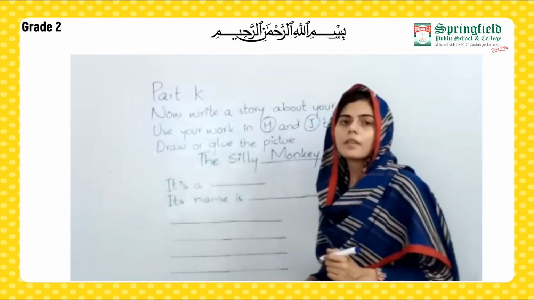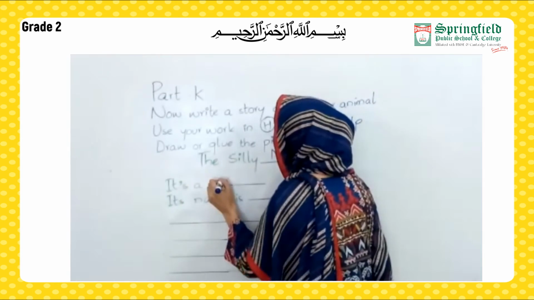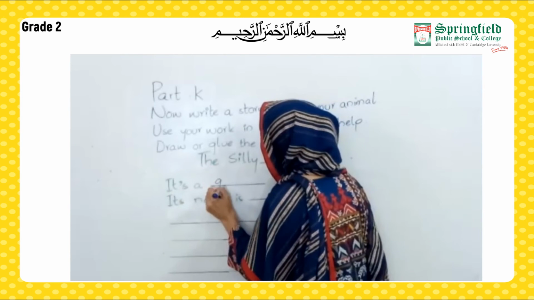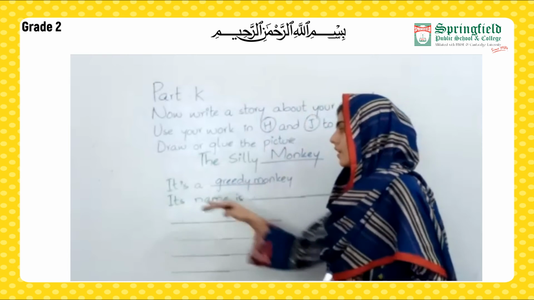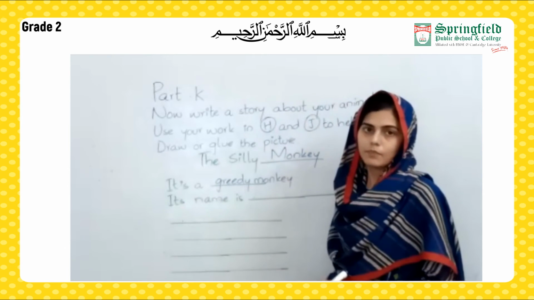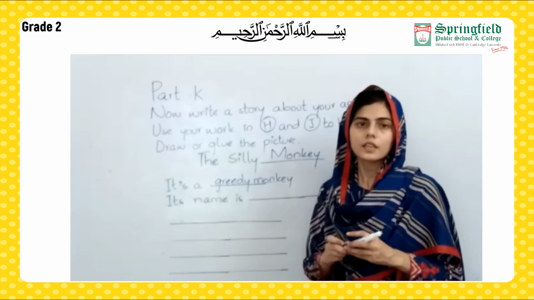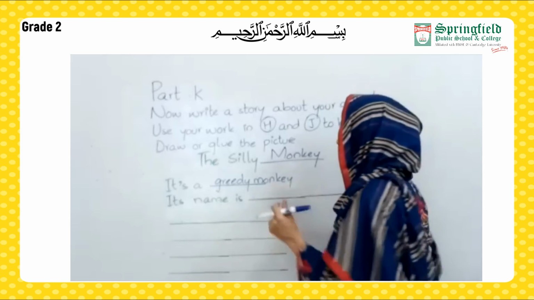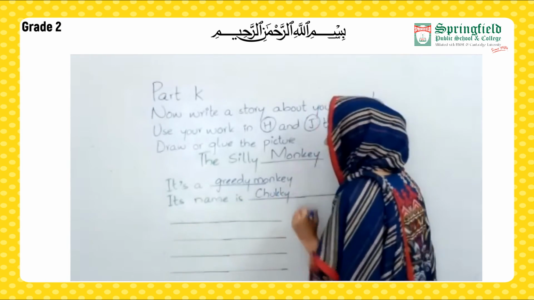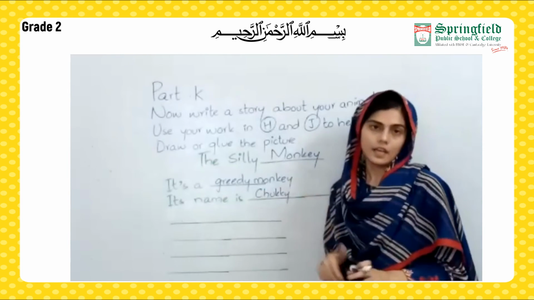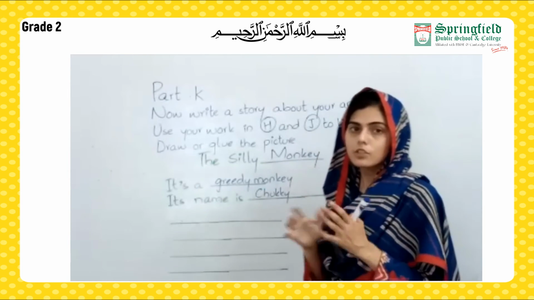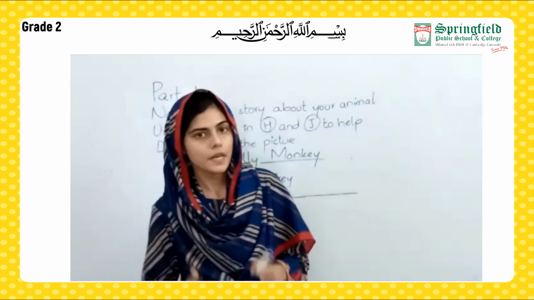It's a greedy monkey or a silly monkey. Its name is, here I am going to write the name of my monkey. As I already wrote in the previous part, the name of my monkey is Chucky. Its name is Chucky. Chucky loves to eat bananas. Then I am going to build a story related to Chucky and bananas.